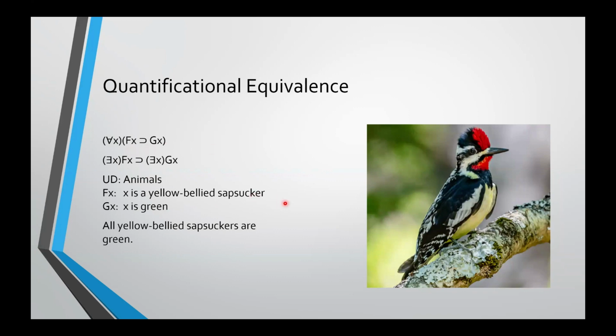As you can see. The second one is if there is a yellow-bellied sapsucker, then there is a green animal. That's true. Yellow-bellied sapsuckers are real things. I did not just make that up. And it's also true that they're green animals. So true antecedent, true consequent, which means that this conditional is true and the other is false.